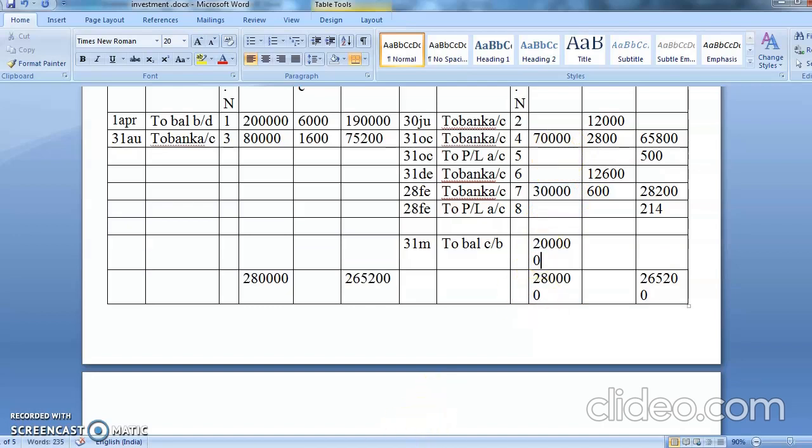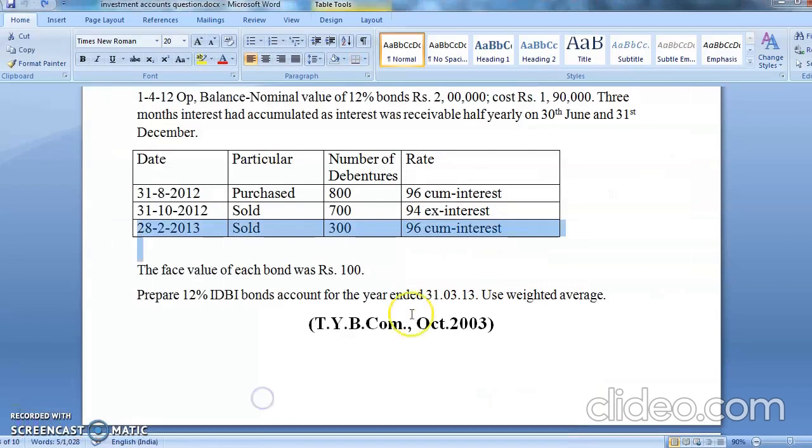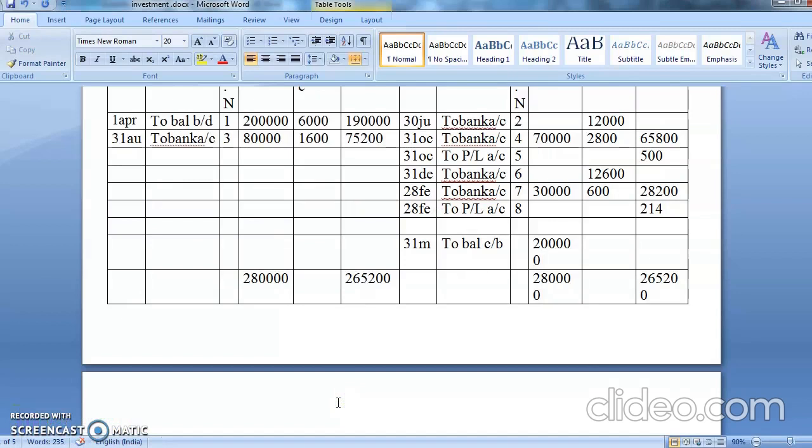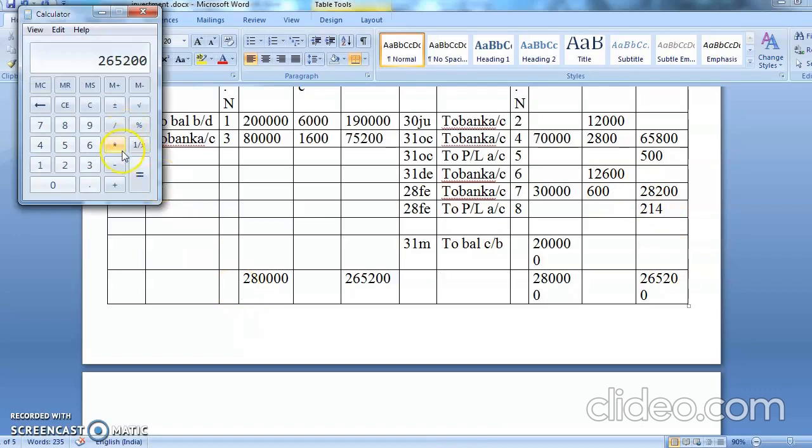Now, not even a single value is given here for the last day market price, what it is quoted. In the absence of that, normally we take the last working calculation day. But every time we are suffering a loss, that means cost price is more. So you're going to write here market price. Chalo, what is the difference here?